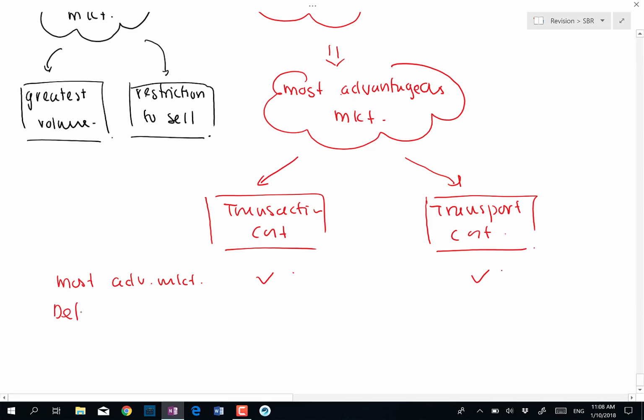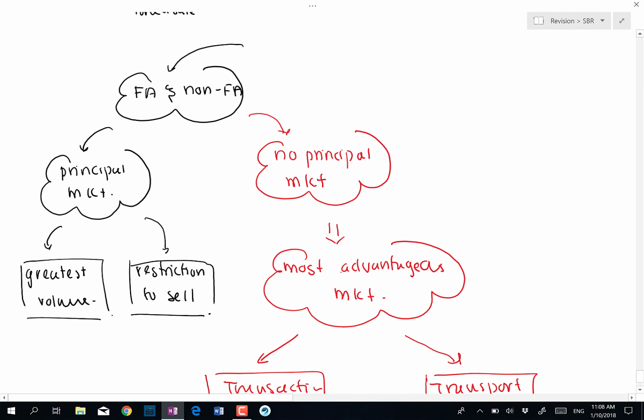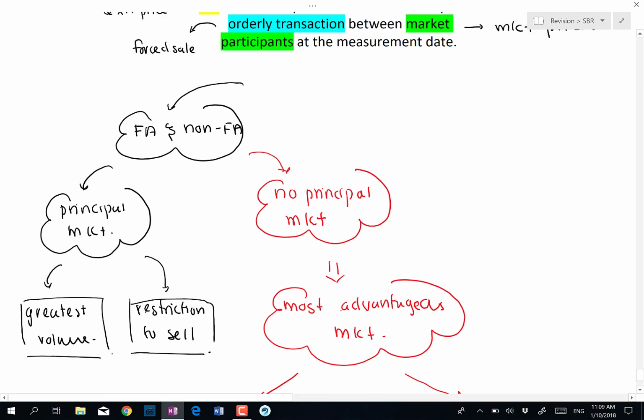However, when we determine the fair value of the assets, the transaction cost is not considered when calculating the fair value. Only the transport cost is considered. So that is regarding the first part, your financial and non-financial assets.